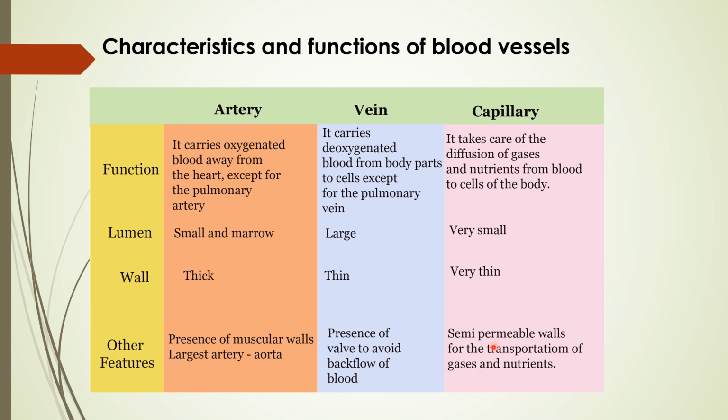The capillaries have small holes all over them. As I told you in the previous video, when there is an exchange of blood between the arteries and veins, some amount of blood is filtered out through the capillaries, which we call tissue fluid or lymph also. So these are the characteristics and functions of different blood vessels.